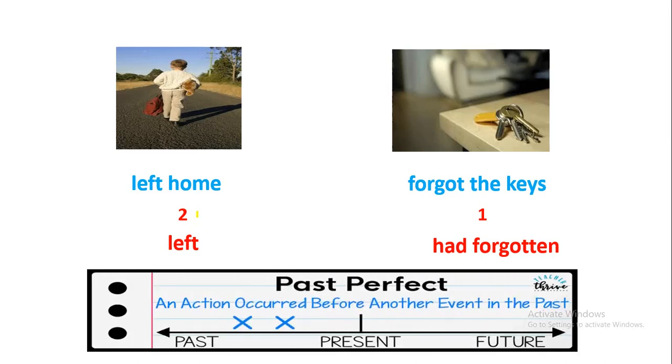Now, here we have this diagram. Here we are talking about the past perfect. The past perfect tense, of course, is the one which happened first. It is the first one.